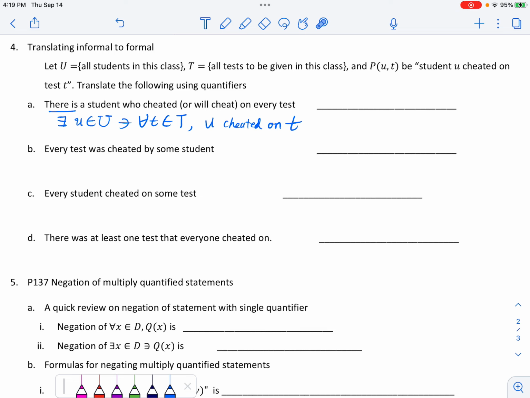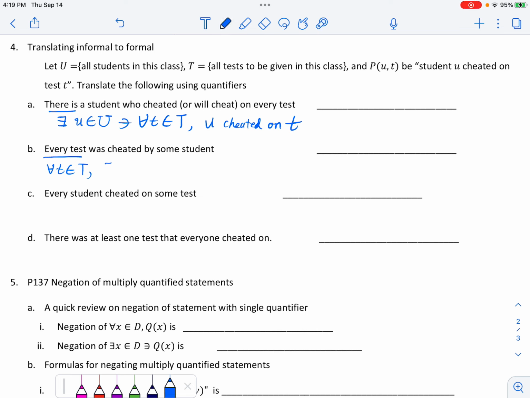Now let's look at the second one. Every test was cheated by someone. So any test, every test was cheated by someone. In other words, just pick any test, for all T in T. You can always find some student, and the student cheated on that test, right?